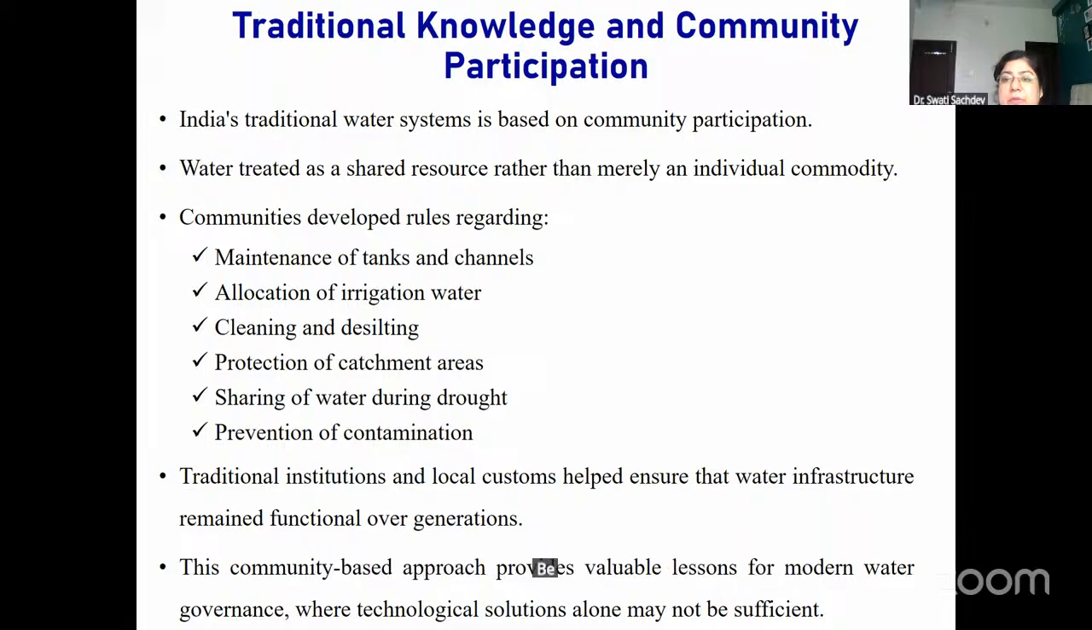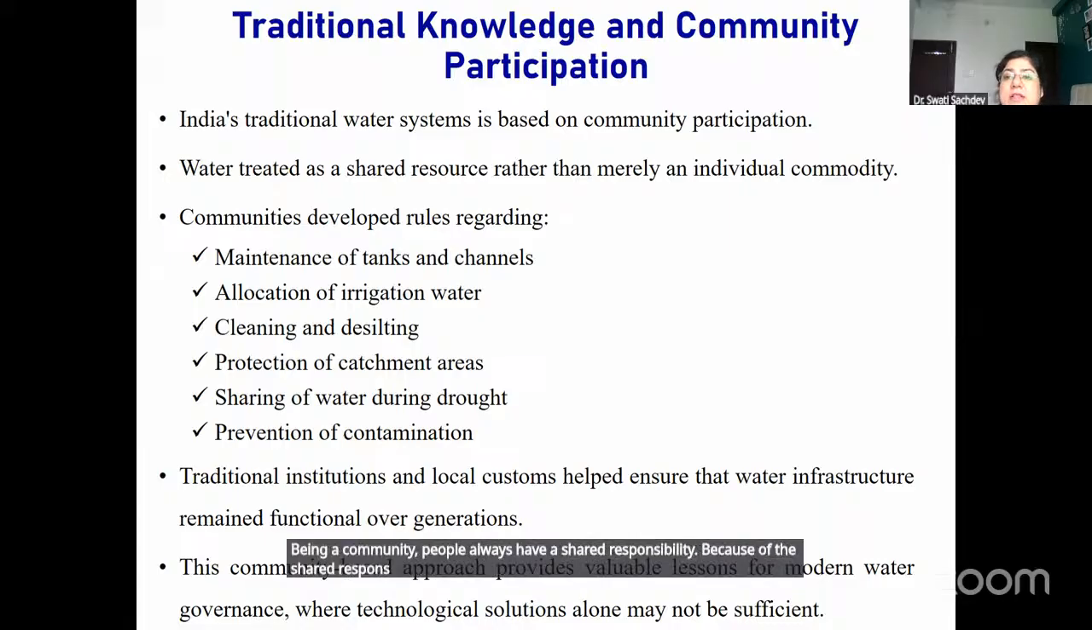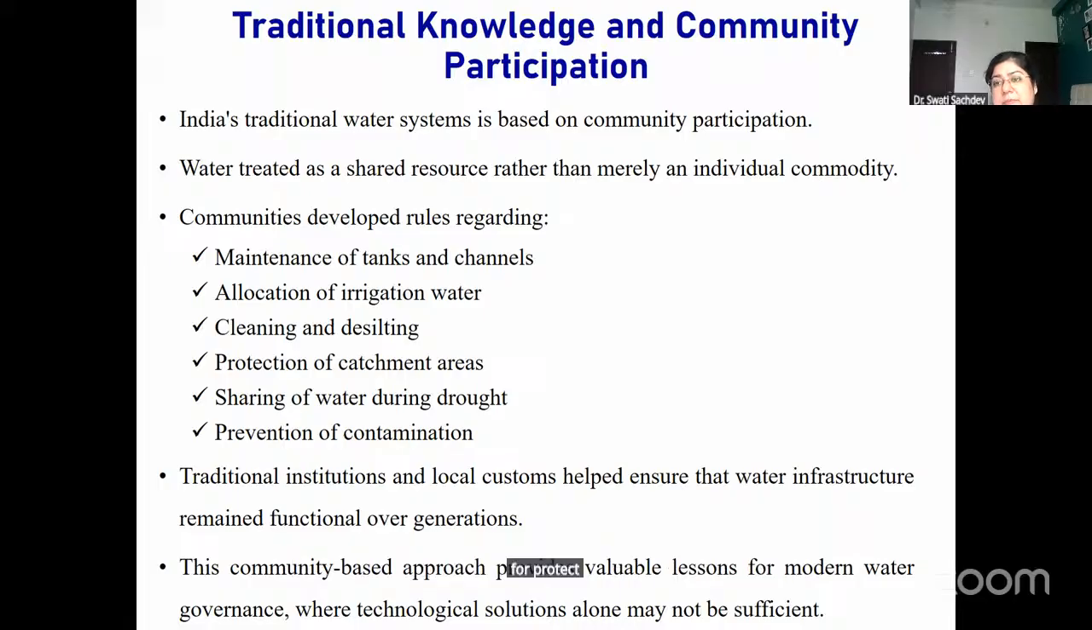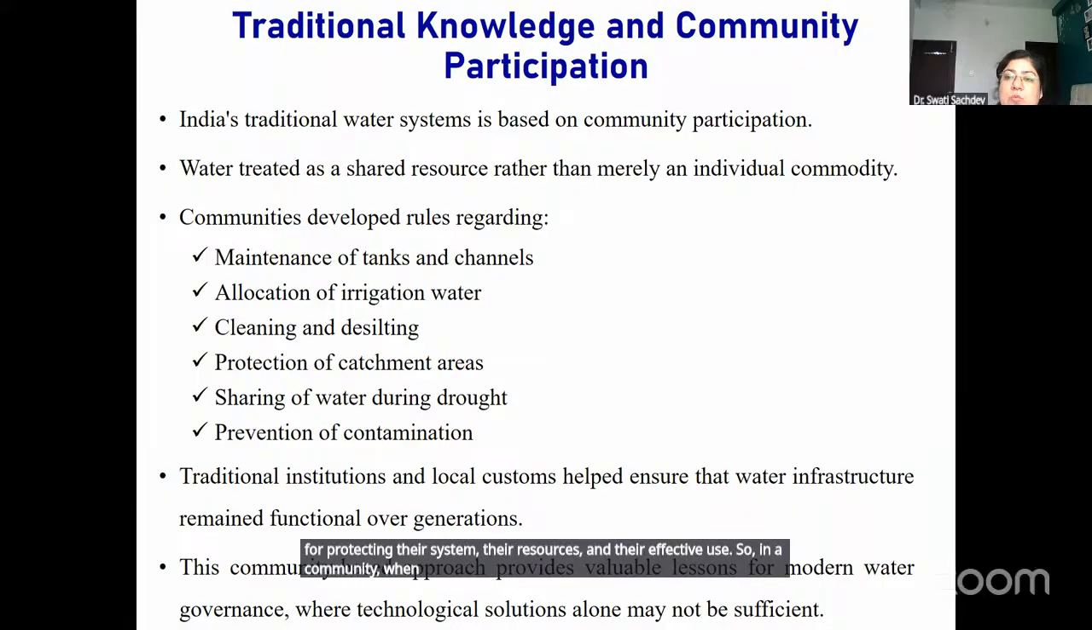Being a community, people always have a shared responsibility. Because of the shared responsibility, they are more concerned about their natural resources, and they effectively work for protecting their system, their resources, and their effective use. So, in a community, when we are conserving the water through a rainwater harvesting system, they form and enforce certain rules, which include maintenance of a tank and a channel.